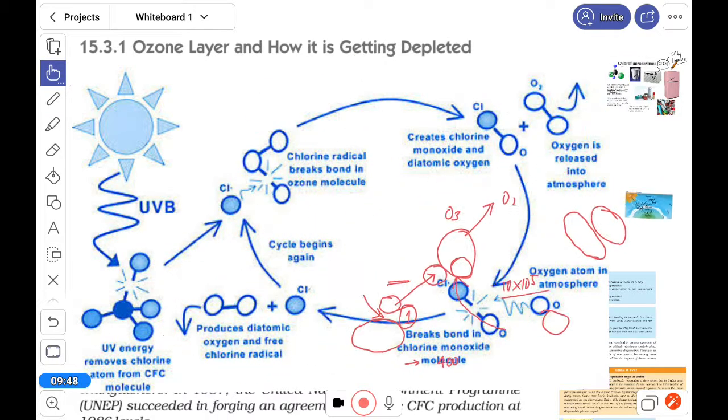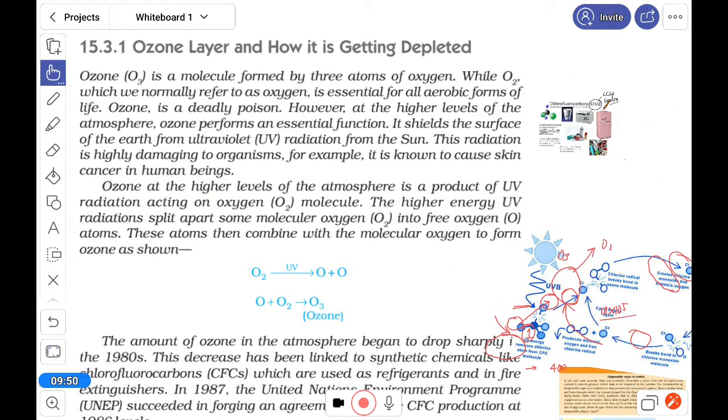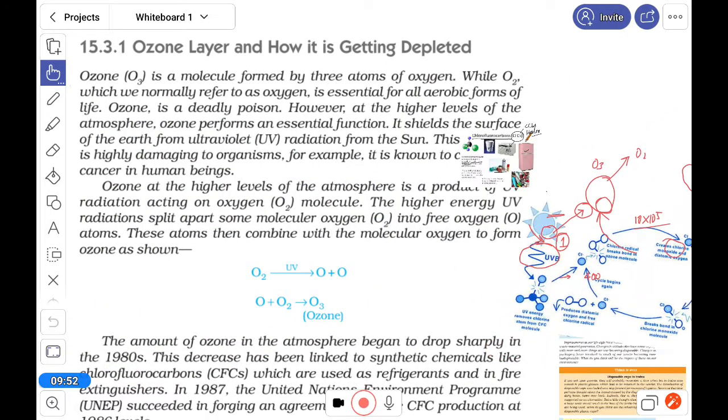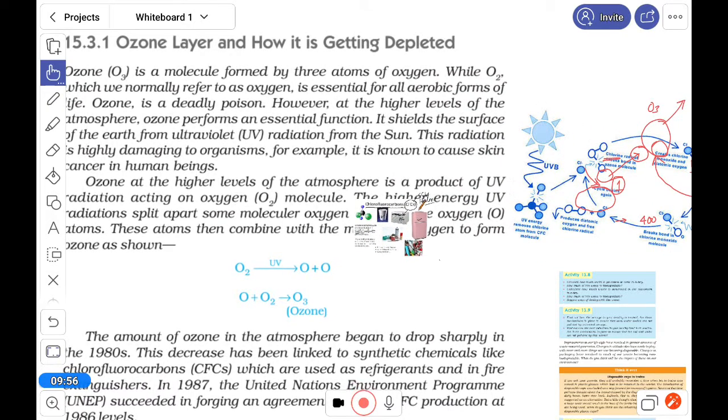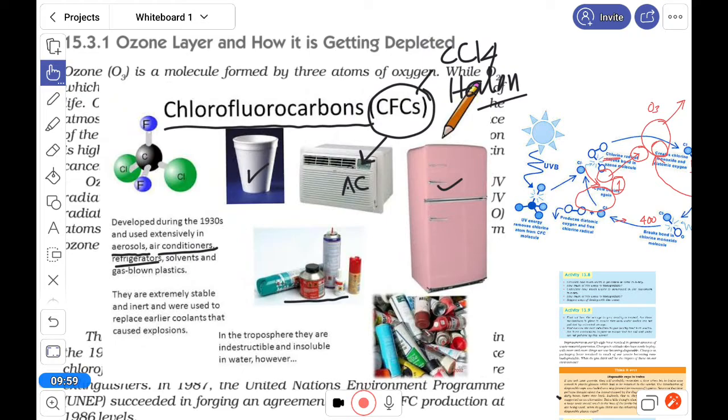So from all this, CFC will form and it will create the problem.